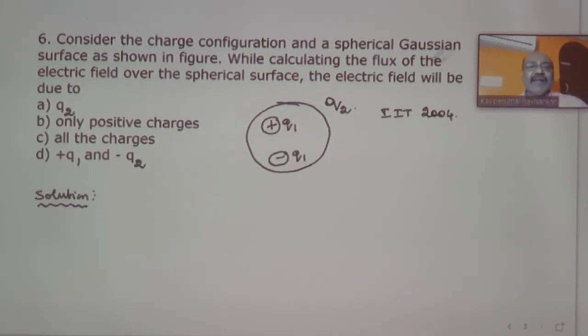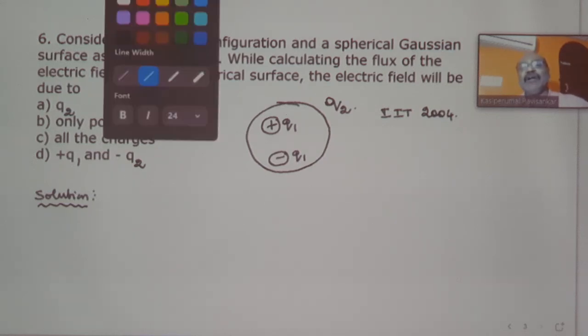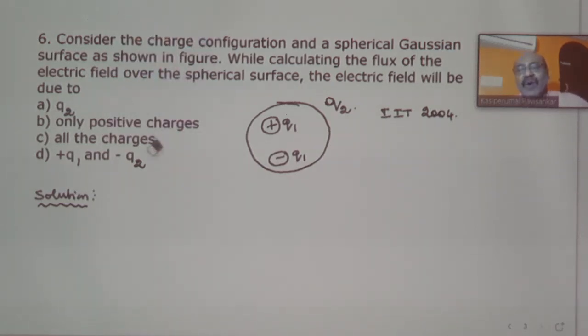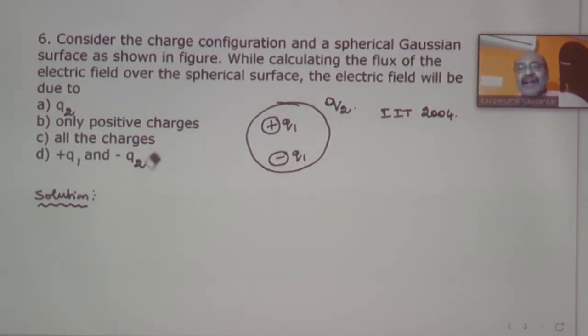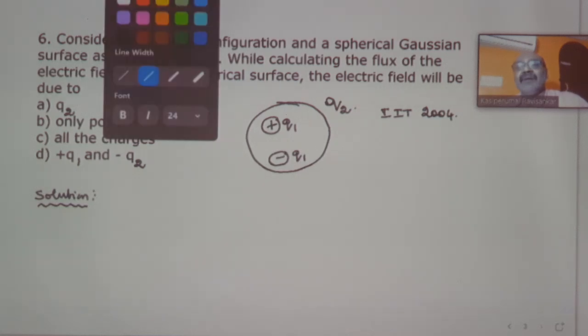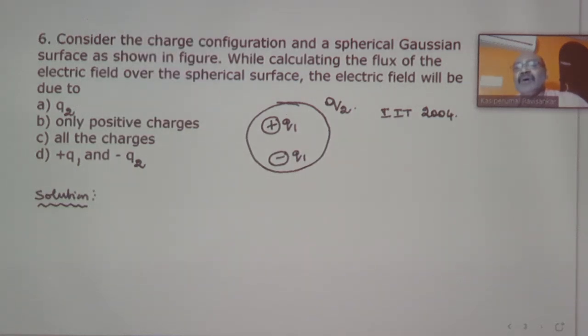While calculating the flux of the electrical field over the spherical surface, the electrical field will be due to what? The options given are Q2, only positive charges, all the charges, and plus Q1 and minus Q1, not Q2; it should be Q1.